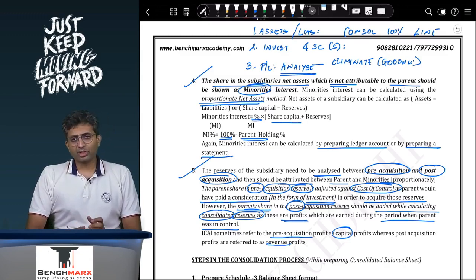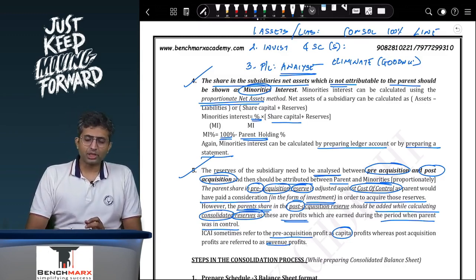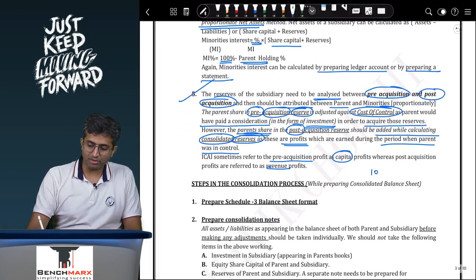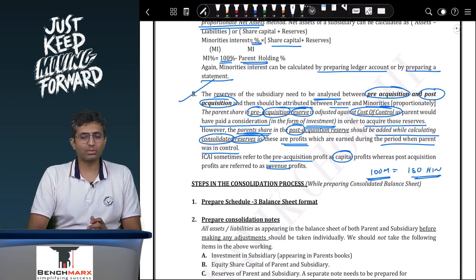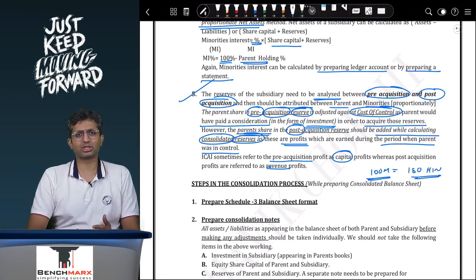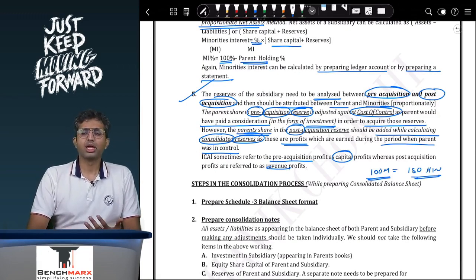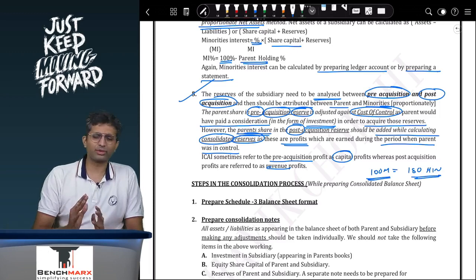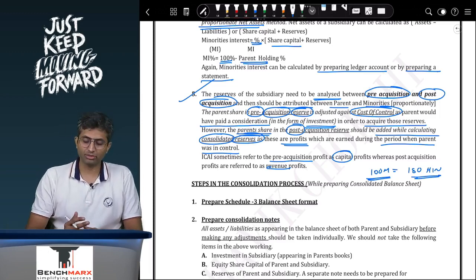Now, what are the steps in a consolidation process? I prefer that you follow the below steps. Remember, your paper is 100 marks and you have to solve it in 3 hours, that is 180 minutes. That roughly leaves you with 1.8 minutes per mark. So if a consolidation question comes for, let's say, 15 marks, then 15 into 1.8, this should ideally get over in 27 minutes, plus or minus, at max 30 minutes.